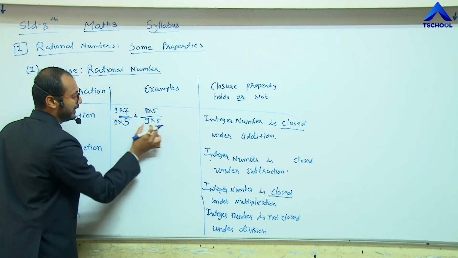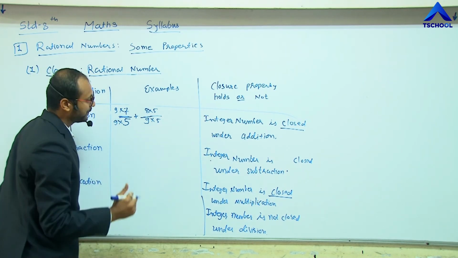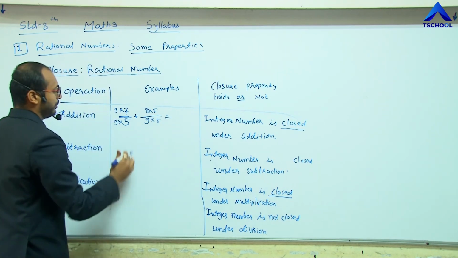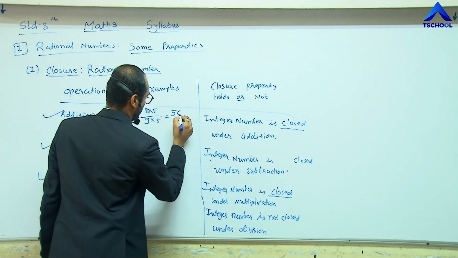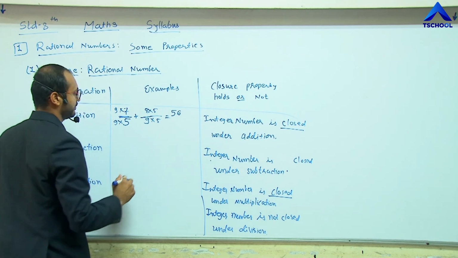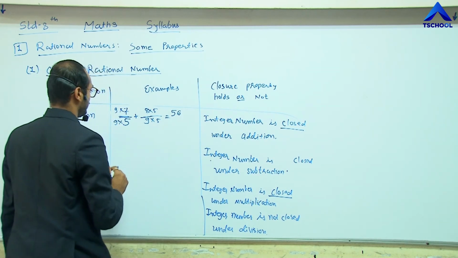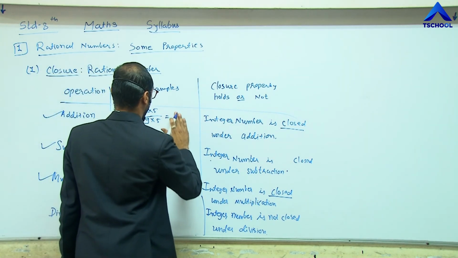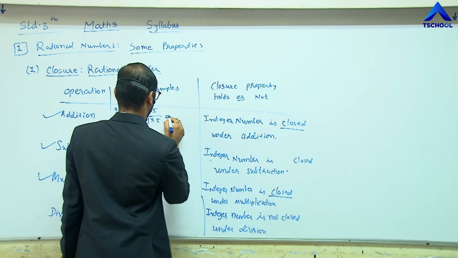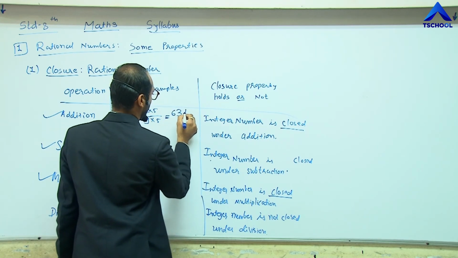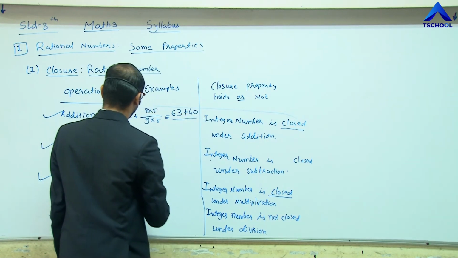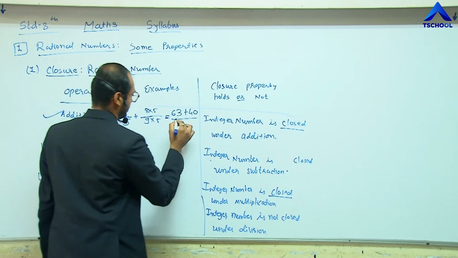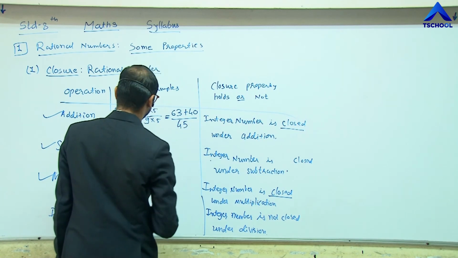See, this multiplication gives the equal denominator. Now, 9 multiplied by 7, sorry, 63 plus 40 divided by 45.